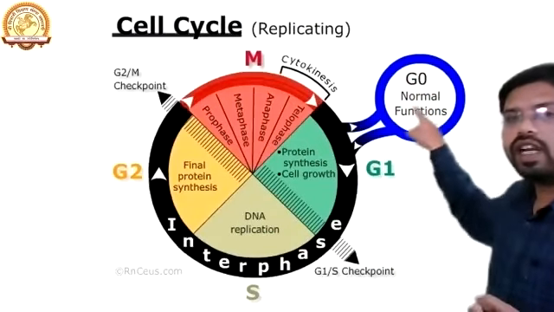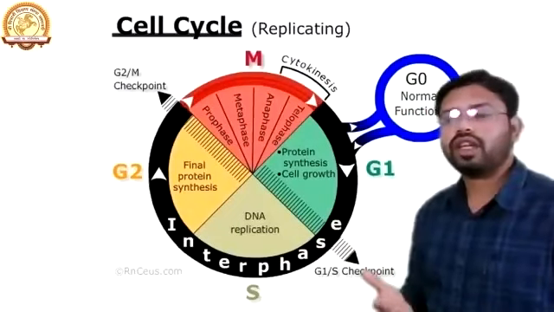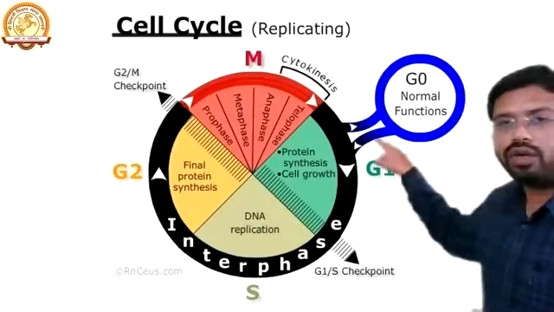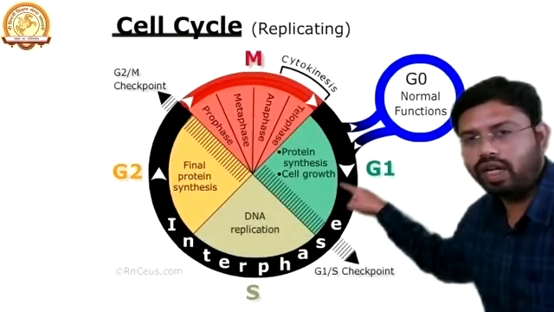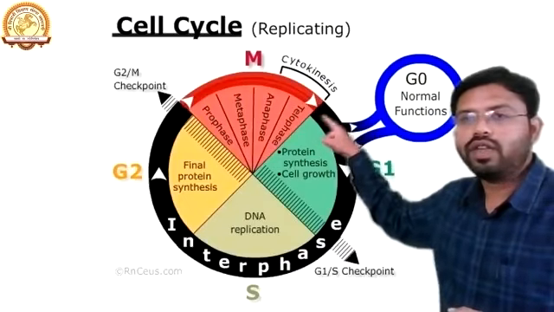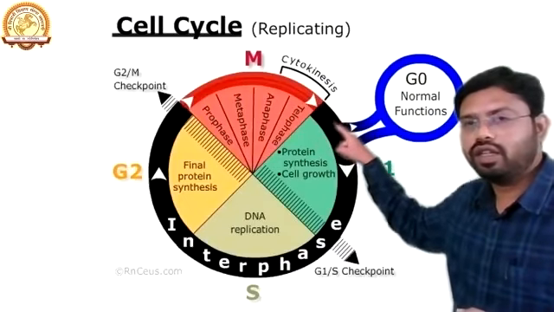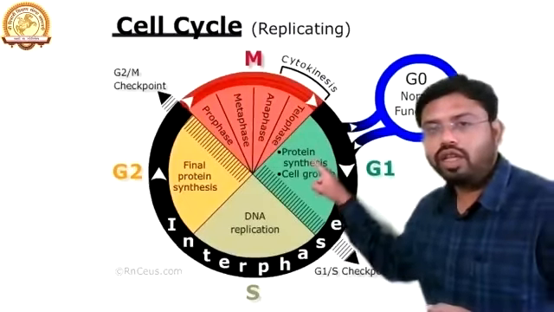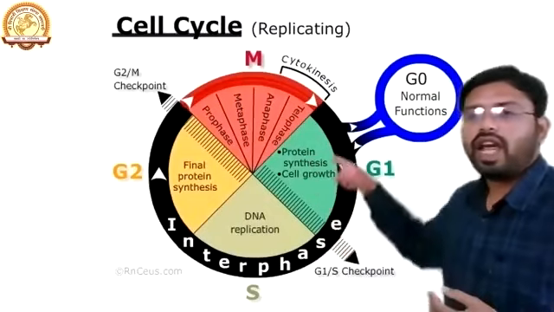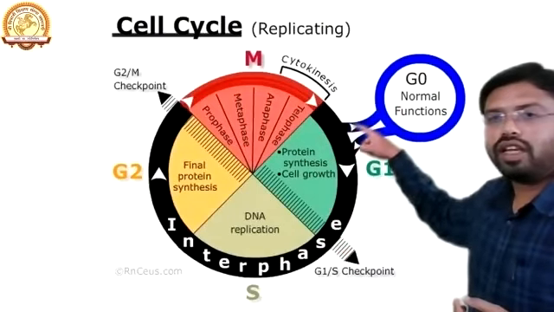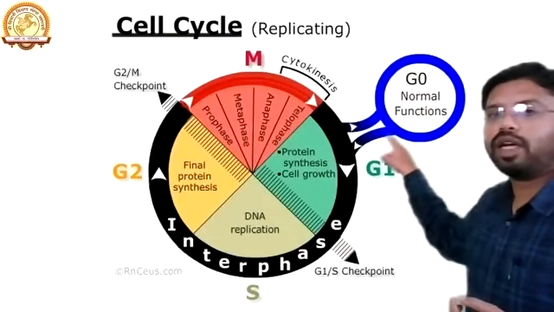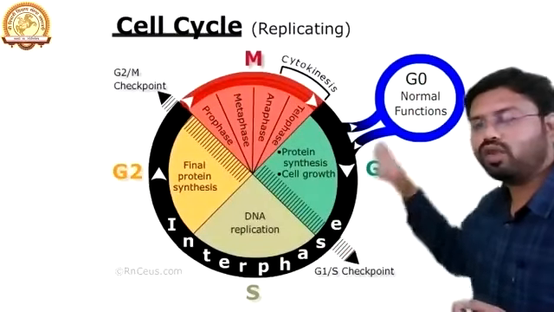Now, if the cell starts to function normally, if the cell becomes normal, then it enters the G1 phase again. Okay, so in G1 phase, what happens actually? One of the daughter cells enters, the synthesis of protein gets started, and cells start to grow. If there is some abnormality in the cell, it goes to the G0 phase, becomes normal again, and comes back to the G1 phase.